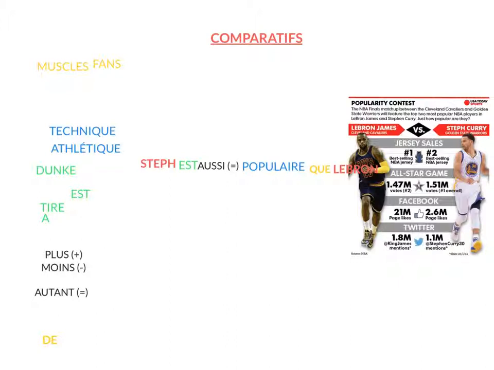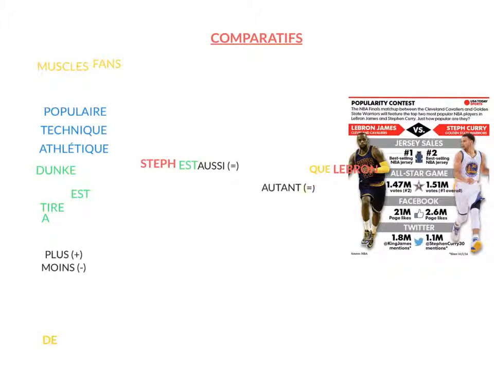And let me show you one last thing. So what is the difference? As you can see here, aussi we use for similarity, right? Autant we also use for similarity. So what is the difference? Well, the difference is that if you want to use a noun, so by this I mean if you want to compare quantity and not quality, right? If you want to compare quantity, you need to use autant. You cannot use aussi.